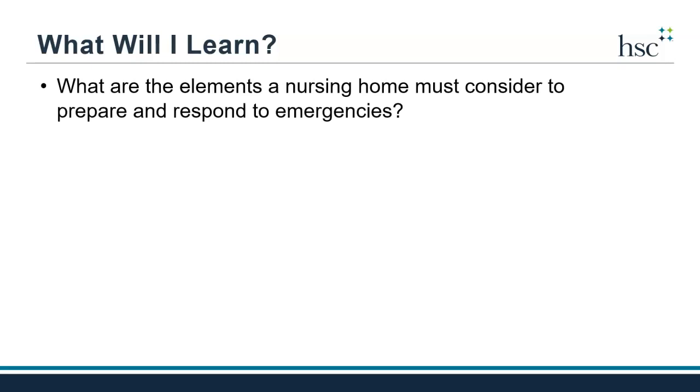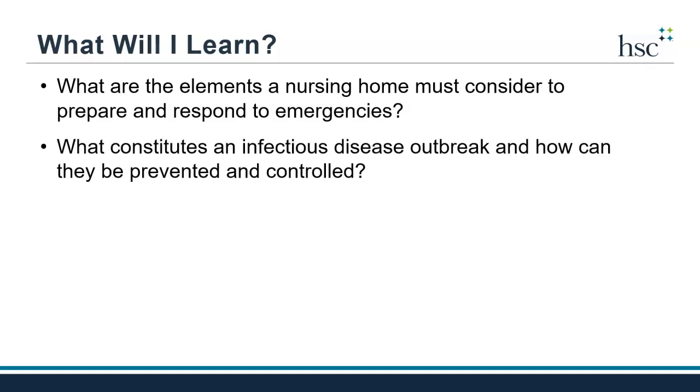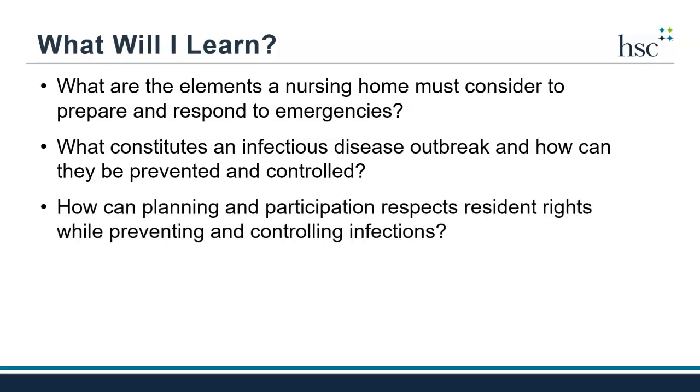After this lesson, you will be able to answer the following questions. What are the elements a nursing home must consider to prepare and respond to emergencies? What constitutes an infectious disease outbreak, and how can they be prevented and controlled? Lastly, how can planning and participation respect resident rights while preventing and controlling infections?